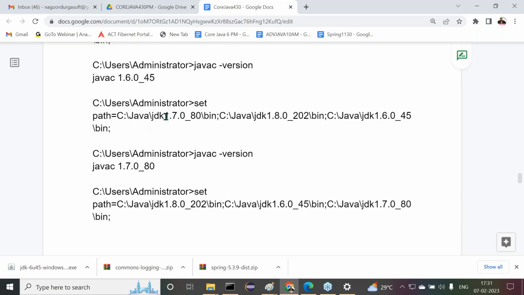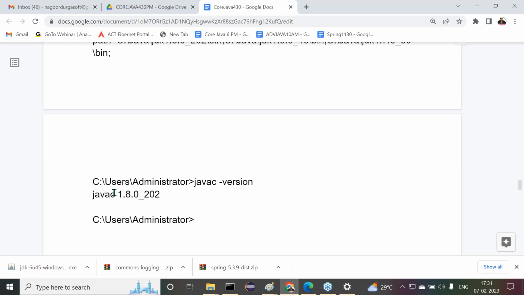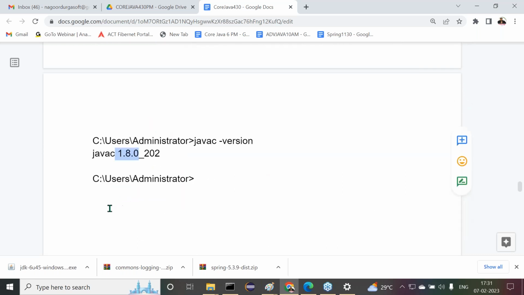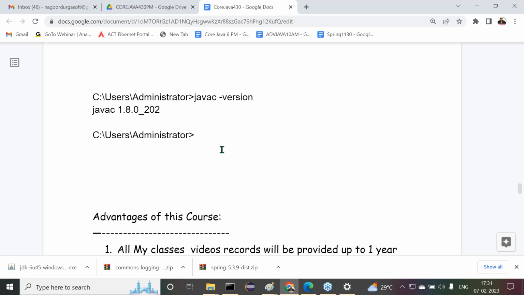Here, in this case, first one is what we provided here, 1.7. Here we are getting 1.7. First one is 1.8. That we are getting, 1.8 version. Yes, sir, all of you are getting clarity or not? Observe carefully. Okay. Right, sir. Understand it? Now, next one after this.